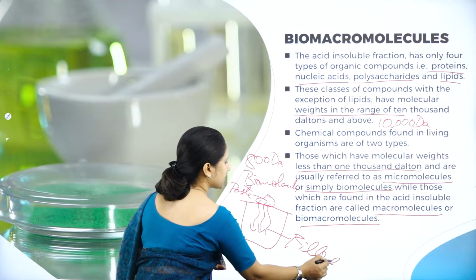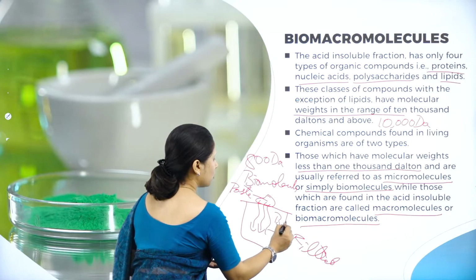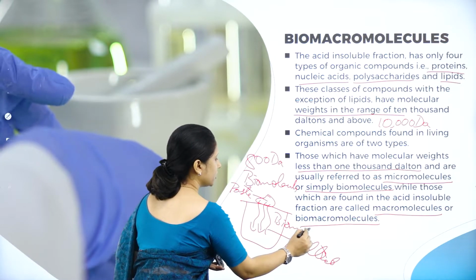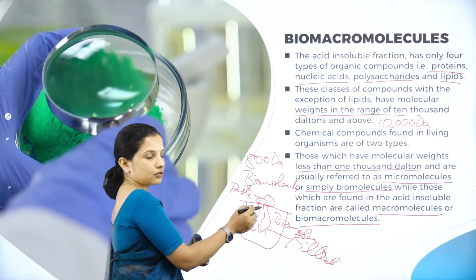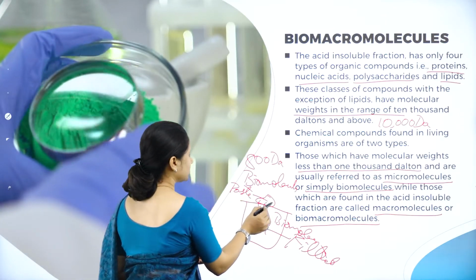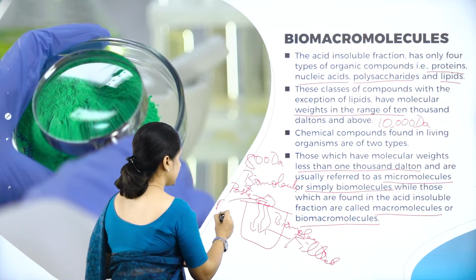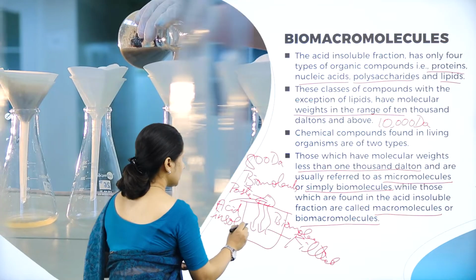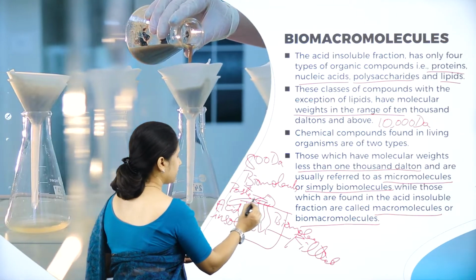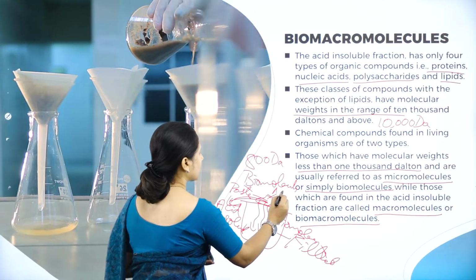Now in this filtrate, what is there? Biomolecules, or micromolecules, are there, and whatever is remaining will be the acid insoluble fraction. This acid insoluble fraction is the macromolecule.